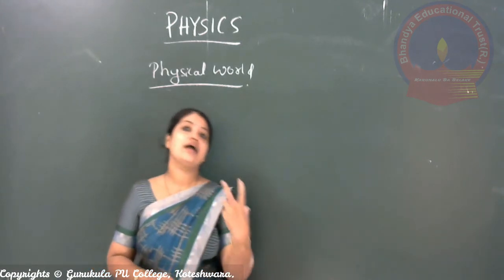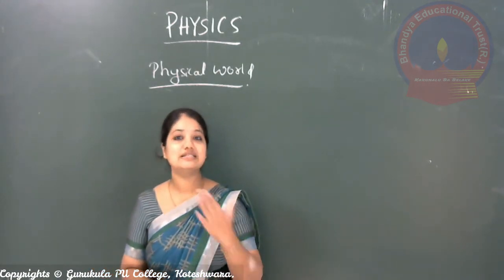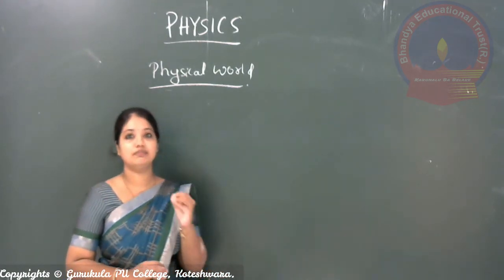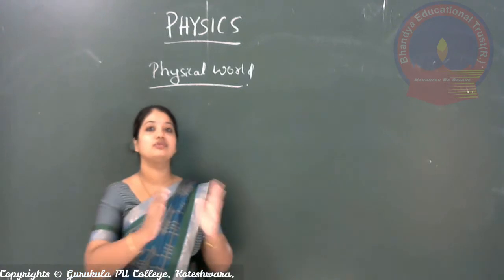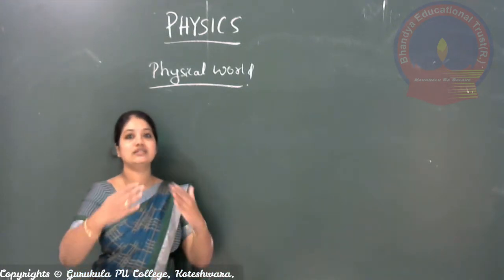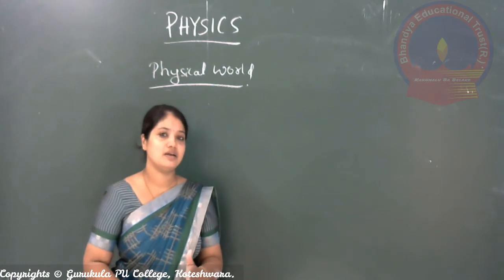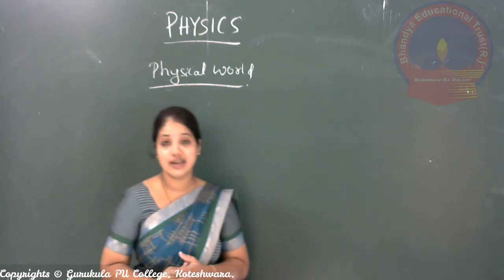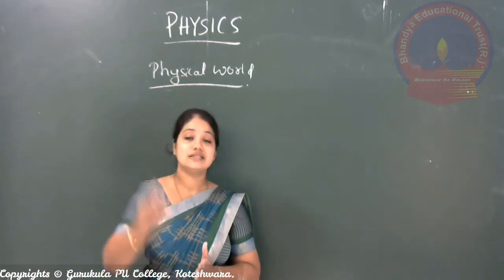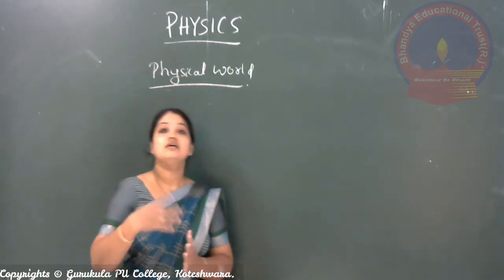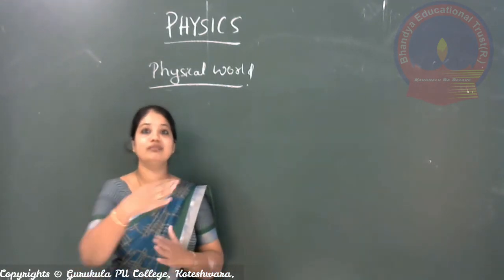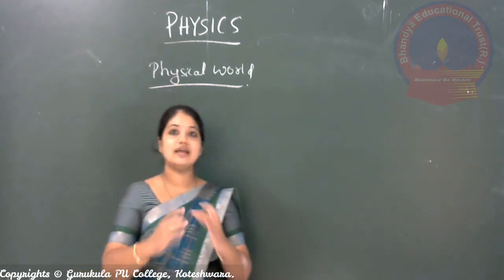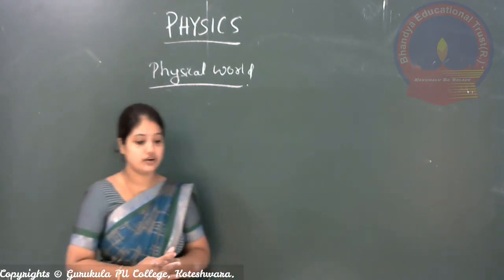In order to get the accurate value, in order to get the precise value, the word precision, you have to get the accurate value. So that is why a little bit of modification is being done. Now from where do they do this modification? From whatever knowledge they have gained, whatever they have studied earlier about the laws, and how it can be applied to certain concepts. All this has been understood by them, and then only they have done such kind of experiment.